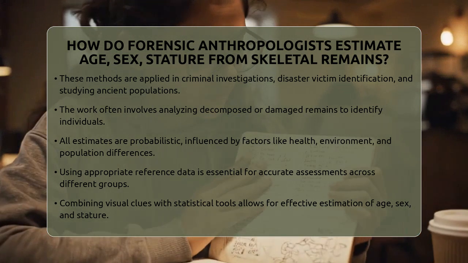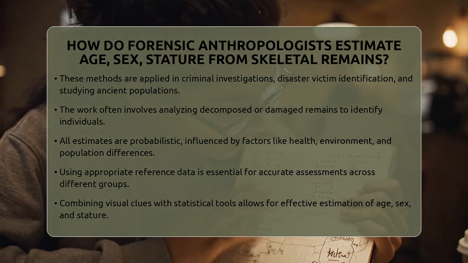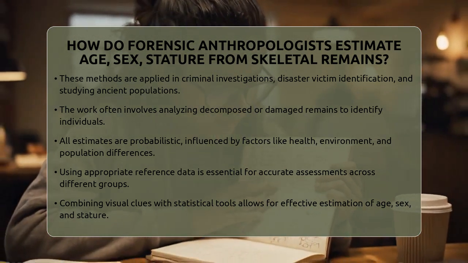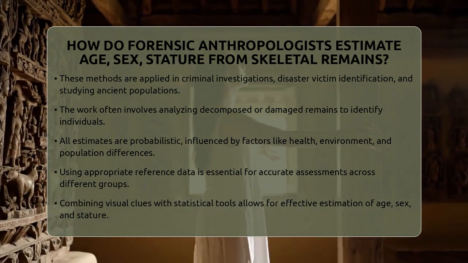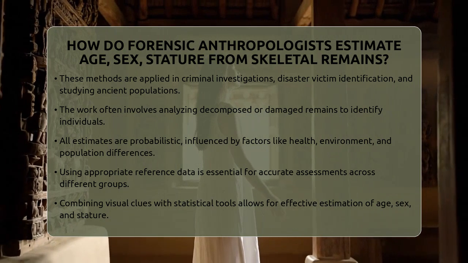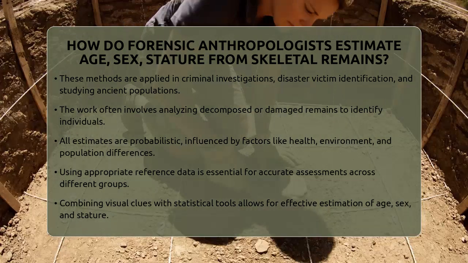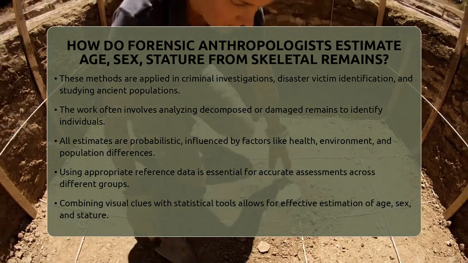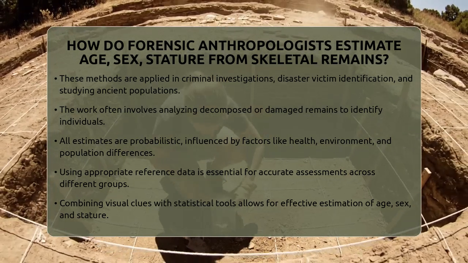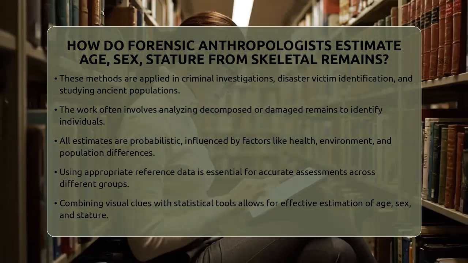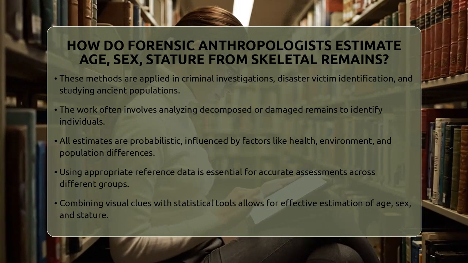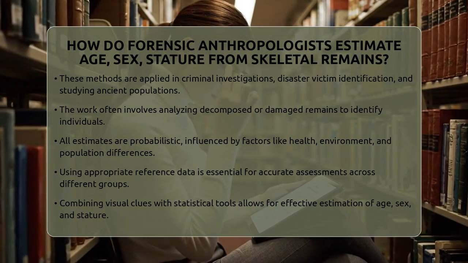In summary, forensic anthropologists analyze bones carefully, looking at growth patterns, physical differences, and measurements. They combine visual clues with statistical methods to estimate age, sex, and height. This information plays a vital role in helping identify unknown individuals and understanding human biological variation across different populations.